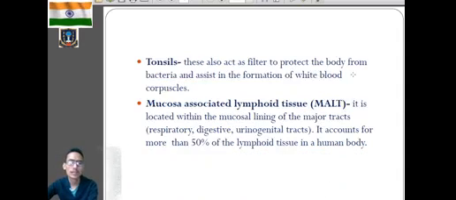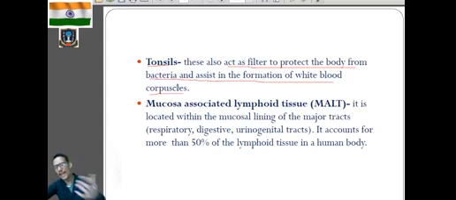Clear? Next one, the tonsils, which also act as a filter to protect the body from bacteria and assist in the formation of white blood corpuscles, that is WBC. So tonsils will also act as a filter. They will protect the body from bacteria and help in the formation of WBC.